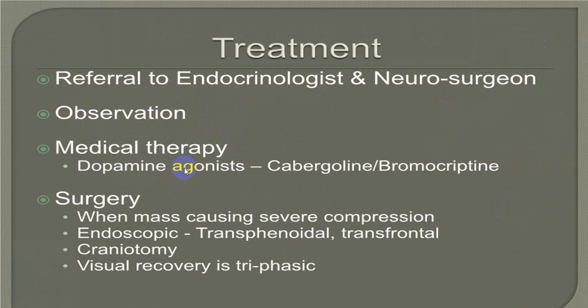Medical therapy, particularly a dopamine agonist, bromocriptine or cabergoline, can be utilized to decrease the size of the secretory tumors, and that can decrease the pituitary gland tumors, and then you can follow up with surgery. If there are compressive symptoms, you can go via endoscopic surgery, transsphenoidal or transfrontal, or you can go via craniotomy, and you can do surgery if there are visual field defects. Visual field recovery occurs in triphasic stages.